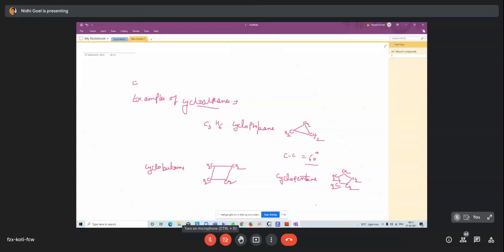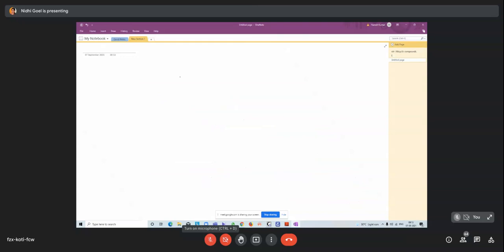And next is cyclohexane. Next is the naming of cycloalkanes.